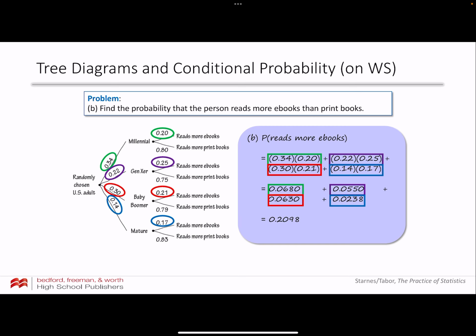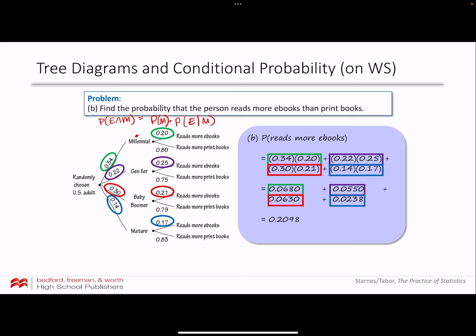So I can multiply these two probabilities because this is the probability that they read ebooks given that they're a millennial. So if I want the probability of reading ebooks and millennials, I can find that by multiplying the probability of being a millennial times the probability of reading more ebooks given that they're millennial. Remember that multiplication rule?